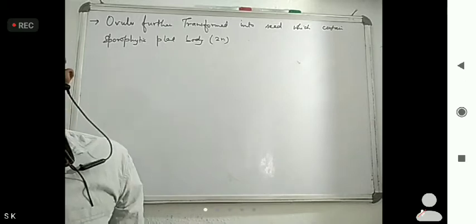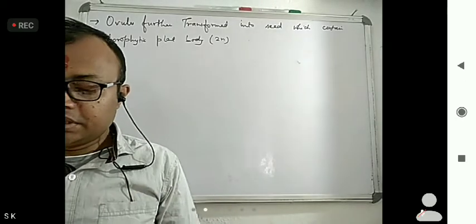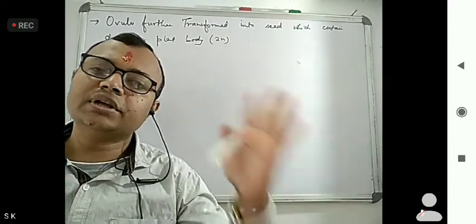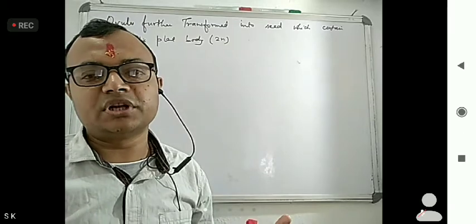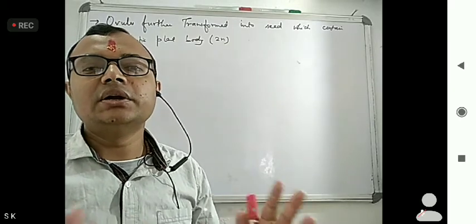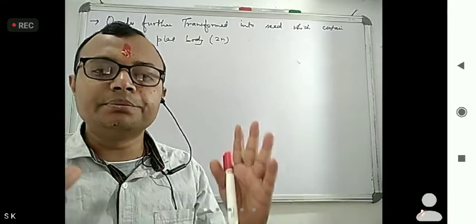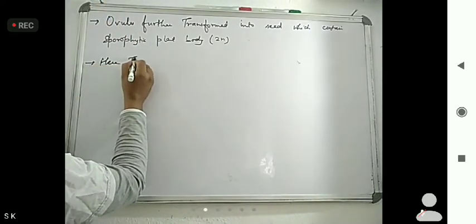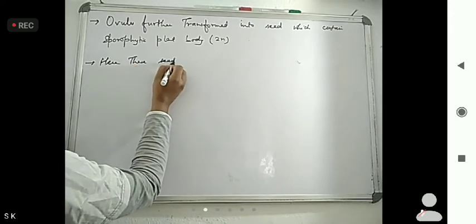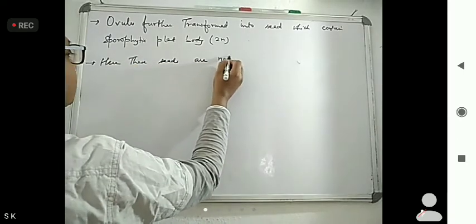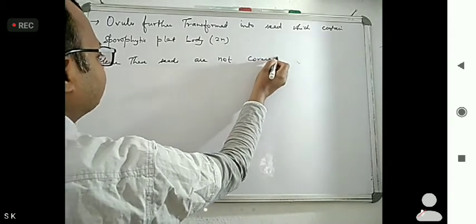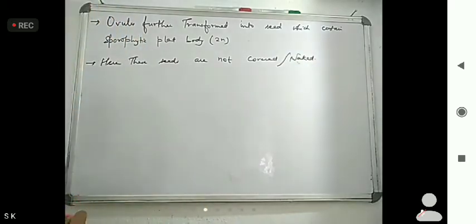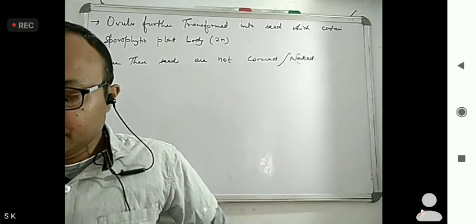Okay, and here these seeds are not covered by an ovary wall, and that's why gymnosperms are known as naked-seeded plants. These seeds are not covered, or we can say naked in nature. These seeds don't have any ovary wall.